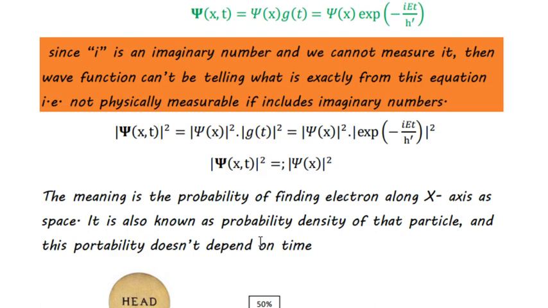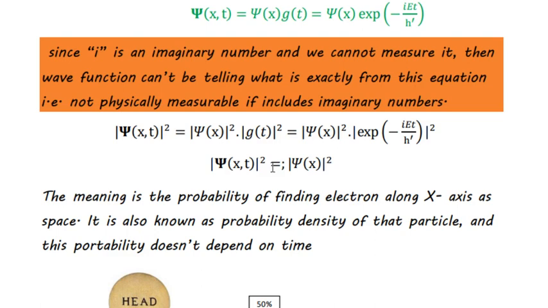How does the probability not depend on time? Suppose that you have a coin that has a head and a tail. If you say the probability of finding a head at time 1 equals 50%, at time 2 it will equal 50%. So at any time, even now or later or in the future, the probability always stays equal to 50%. So it's a kind of physical, mathematical fact. To project such a fact onto the wave function, which gives the probability of finding the electron in space, it always has to be the same. It doesn't change with time.